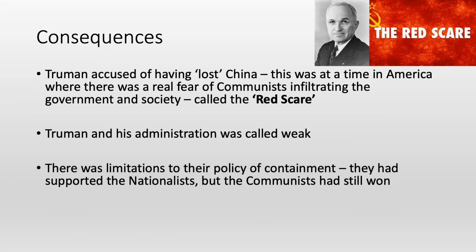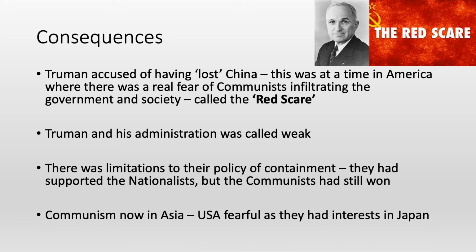Other consequences on a larger scale were that there were clear limitations to their policy of containment. They had given money to the nationalists, but the communists had still won. A reason for this, obviously, was that the Chinese were taking the money for themselves, and therefore even though the Americans were giving aid, they weren't getting all that aid into the army, and weren't able to use it all. But nevertheless, it is important to consider that perhaps containment wasn't necessarily the best policy. There were perhaps flaws with the policy of containment, as even though the USA were giving aid and trying to help the nationalists, they still couldn't prevent communism taking over in China.